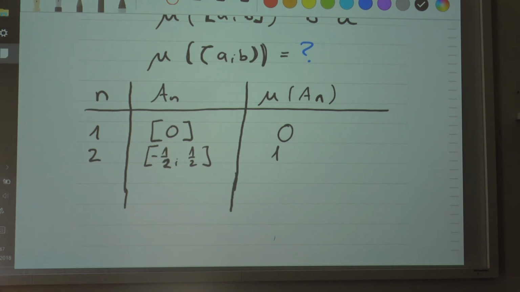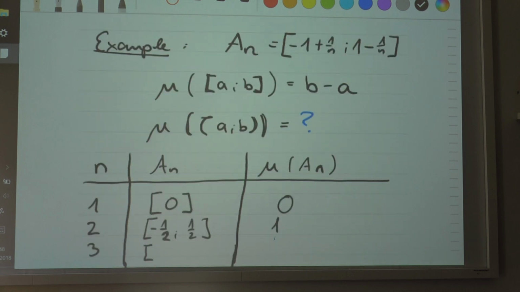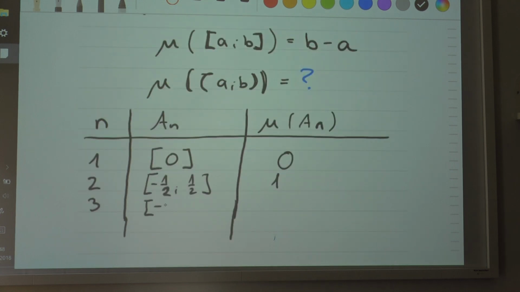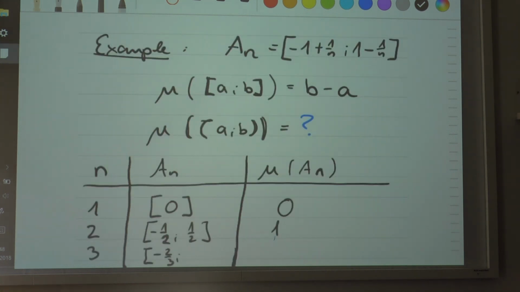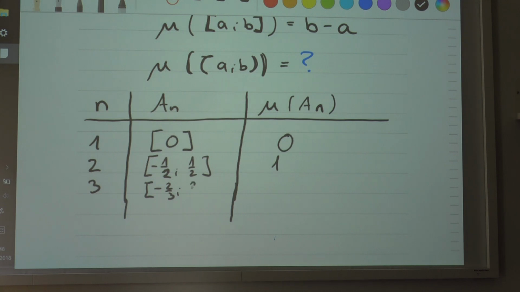We can also do it for 3. We have -1 plus 1 over 3 equals -2/3, and 1 minus 1 over 3 equals 2/3. So the length of that interval is 2/3 minus (-2/3), which equals 4/3.